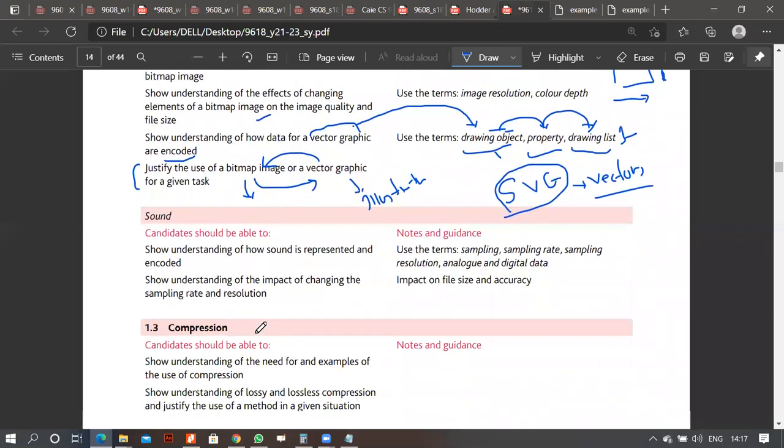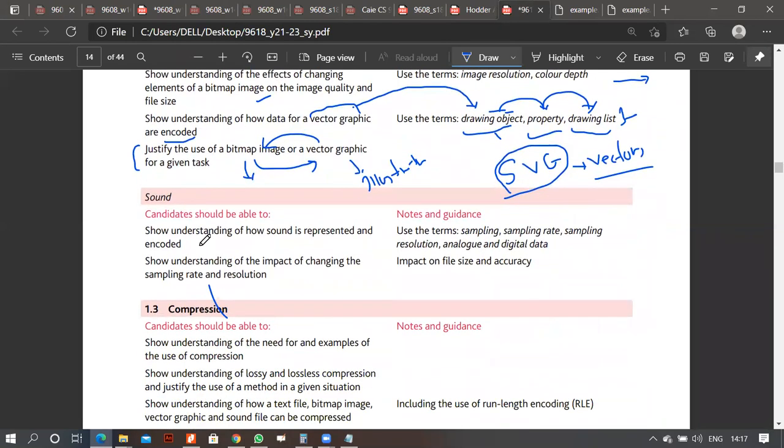Sound. Show understanding of how sound is represented and encoded. We talked about it before. We did talk about wavelength and samples. We know what a wavelength is. Starting from here till here is one wavelength, if I'm right. Okay. Amplitude.